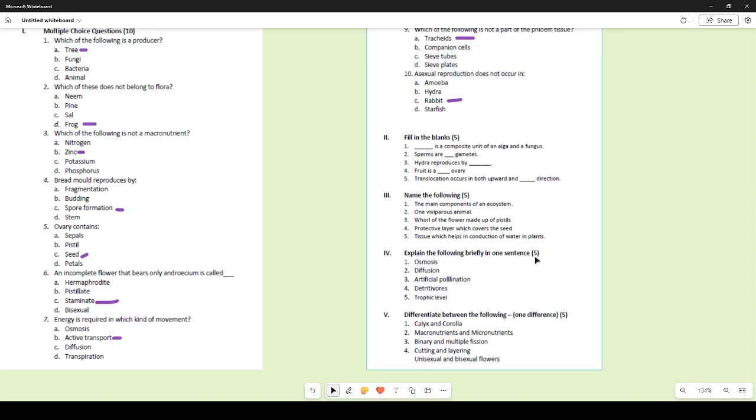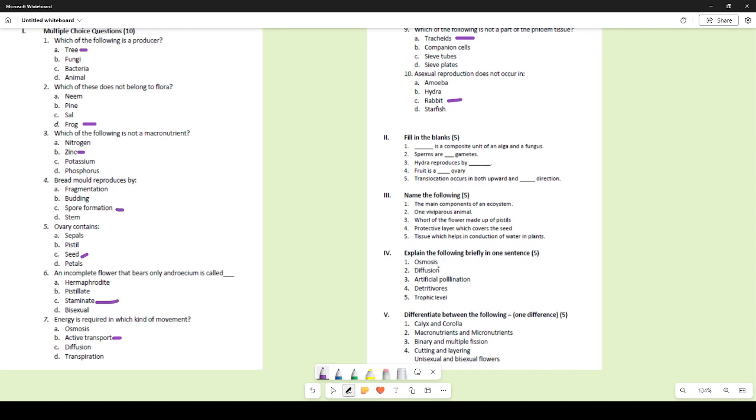Explain the following briefly in one sentence. Osmosis. Now in osmosis, you need to remember that it is the movement of water molecules, or rather the solvent molecules, from higher concentration to lower concentration.